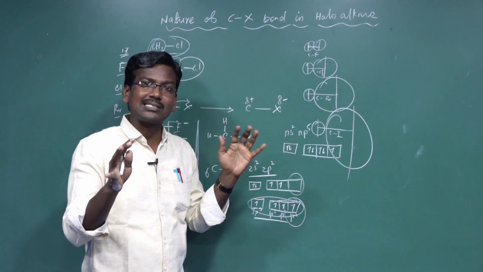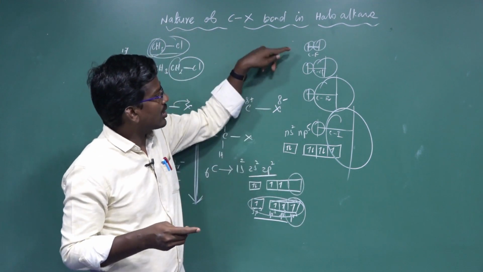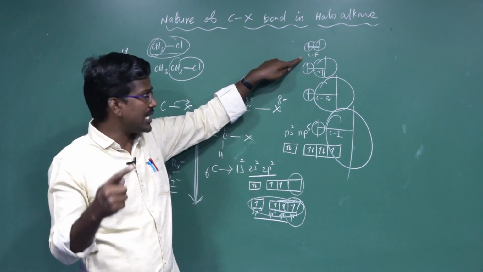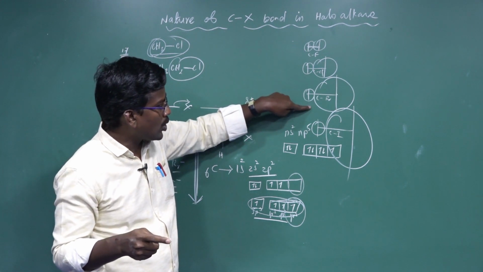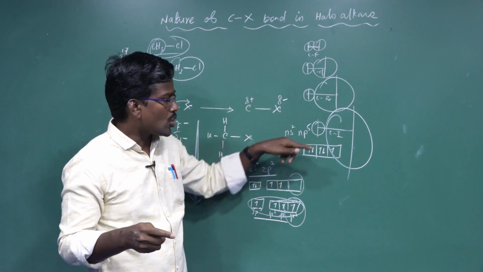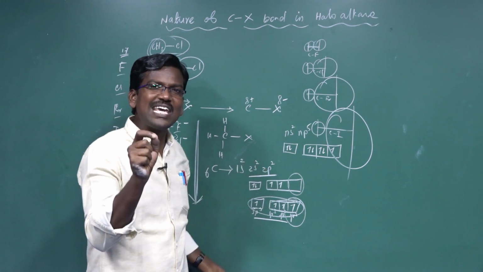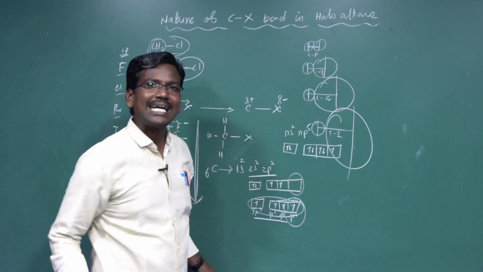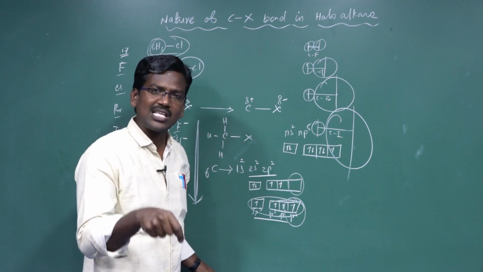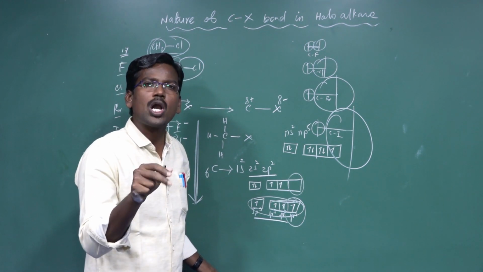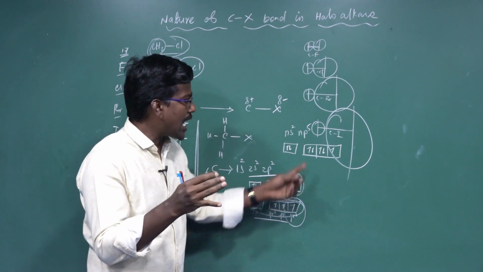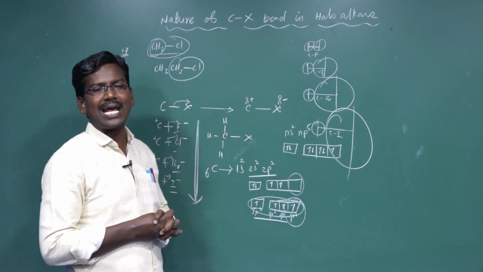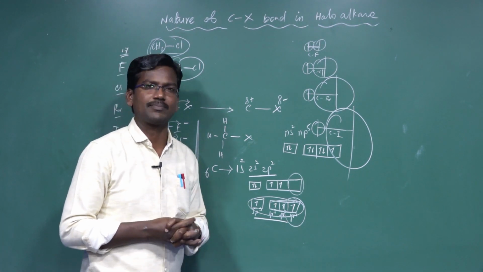Carbon fluorine bonds are stronger than what? The carbon fluorine bond is stronger than the carbon chlorine bond, carbon bromine bond, and carbon iodine bond. So the carbon iodine bond is weaker because size increases, bond length increases, and bond dissociation energy decreases. That's why only a small amount of energy is required. The carbon iodine bond easily breaks, so the halide is easily removed as I minus.